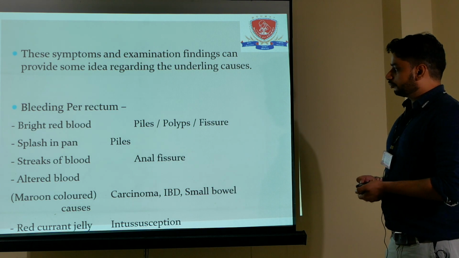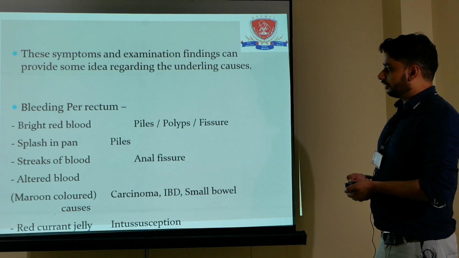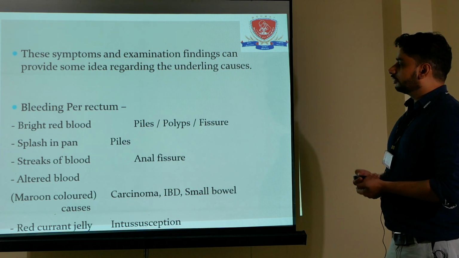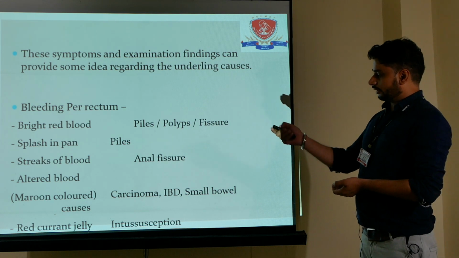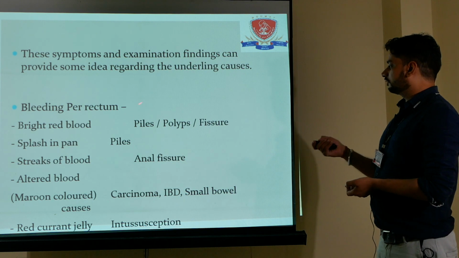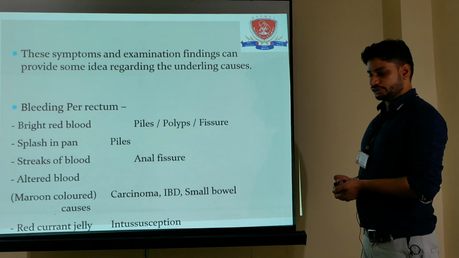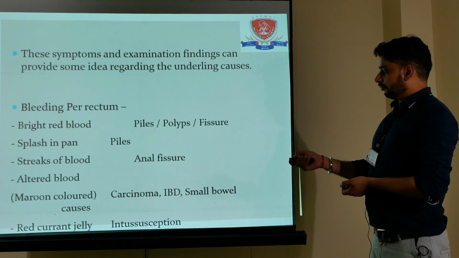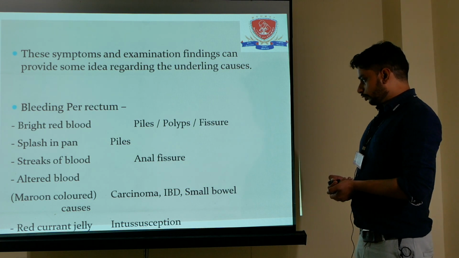Bleeding per rectum: if the patient presents with bright red blood, it might be due to piles, polyps, or fissures. Splash in the pan also occurs due to piles.